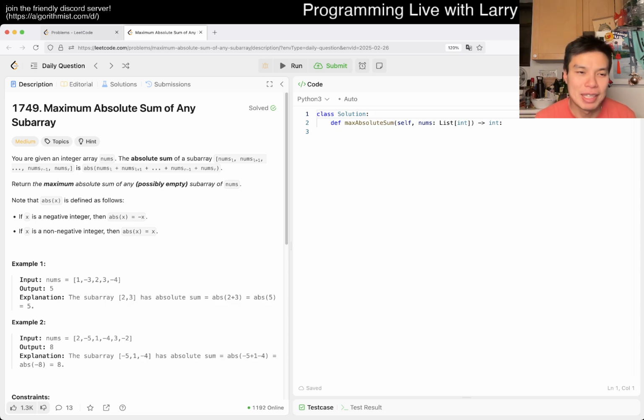Today we have 1749, maximum absolute sum of any subarray. You're given an integer array nums, the absolute sum of a subarray nums sub L all the way to R is, okay, the sum of them. Well, the absolute sum of them. Return the maximum absolute sum of any possibly empty subarray of nums. Okay.